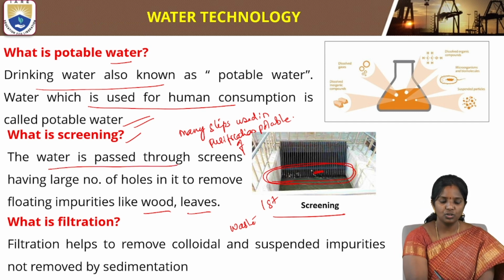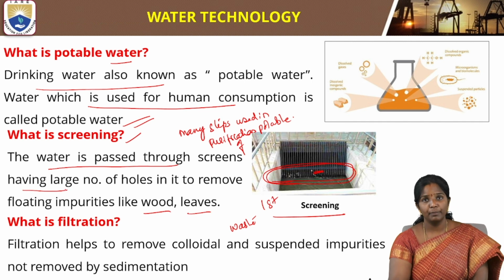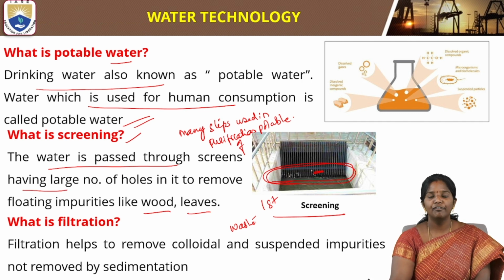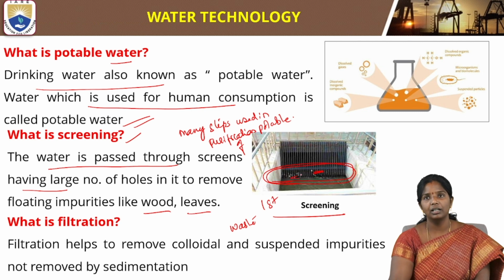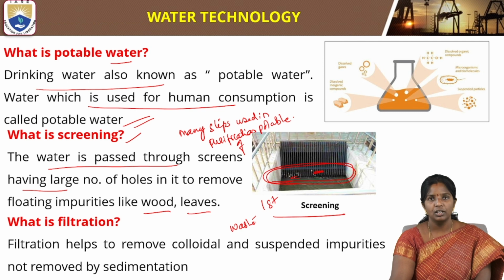The water is passed through screens having a large number of holes to remove floating impurities like wood or leaves. If you see, they are floating and got stuck here at the gate. That is how screening functions and removes the wood or leaves floating in the water.